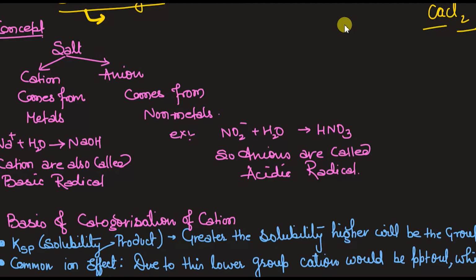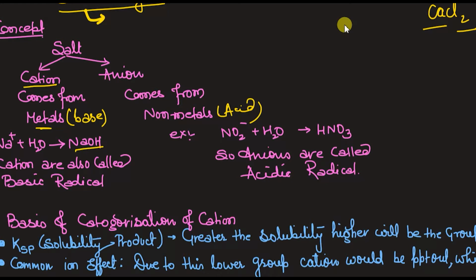Salt is made up of cation and anion. Cation comes from the metals, or we can say it comes from the base, because metals are bases, we know that. And anions come from the non-metals, or we can say the acid. So if I'm talking about the metals, whenever the metal loses its ion and it reacts with the water, it forms base, isn't it?